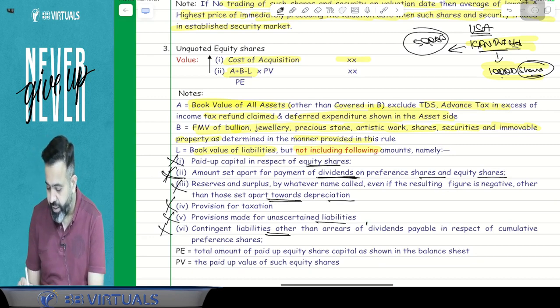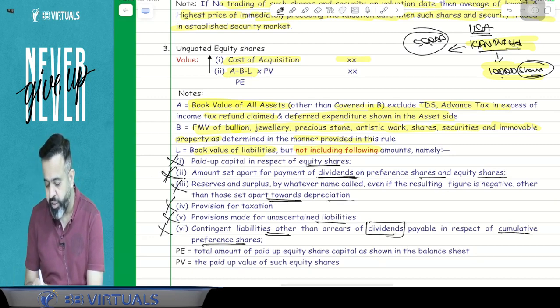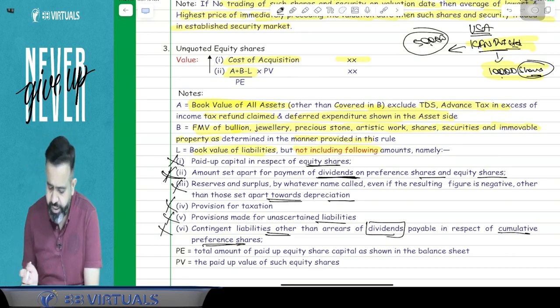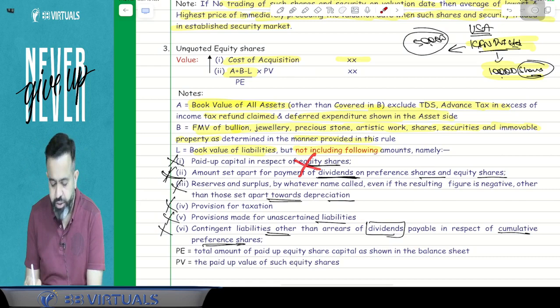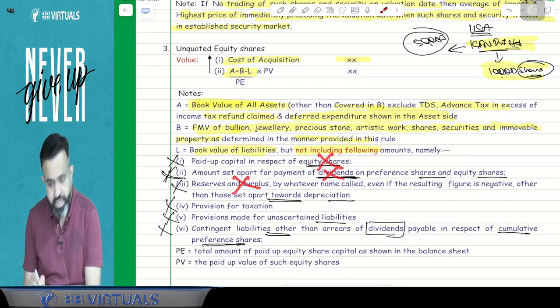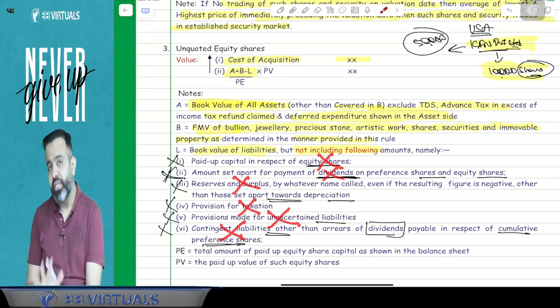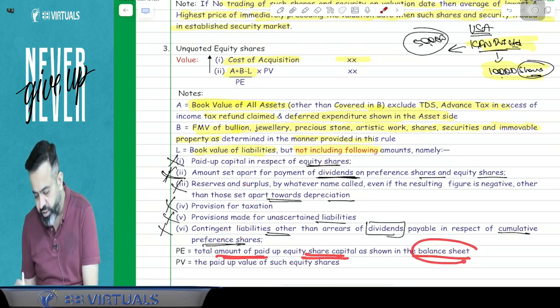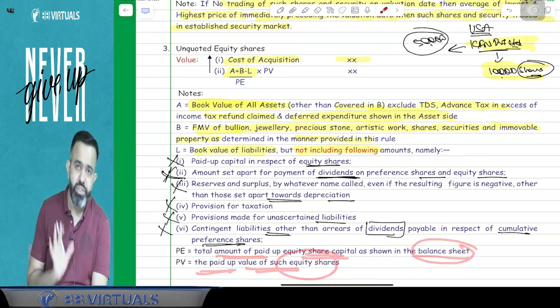But guys, if there is an arrears of dividend payable in respect of cumulative preference share, that will be treated as your liability. So here, paid up share capital, equity share is not a liability. Dividend is not a liability. Reserve and surplus not a liability. Provision for tax is not a liability. Provision made for uncertain liability is not a liability, and contingent liability is not a liability. Divide by total amount of paid up equity share capital as shown in the balance sheet and divide by the paid up value of each such equity shares.